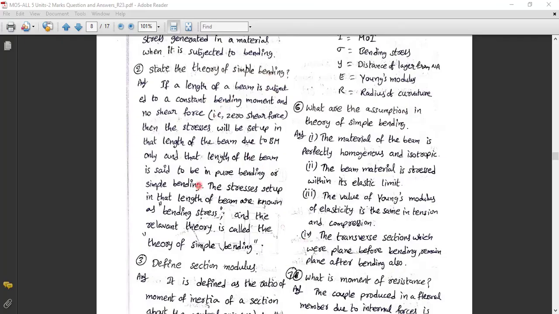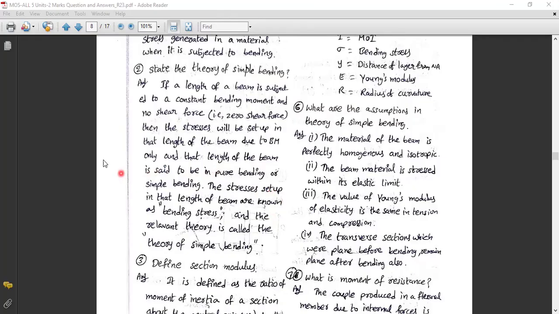We apply simple bending to all the materials, because if a length of a beam is subjected to a constant bending moment and no shear force, so shear force should be zero, then the stresses will be set up in the length of the beam due to bending moment only. Then that length of the beam is said to be in pure bending. Pure bending is only bending.